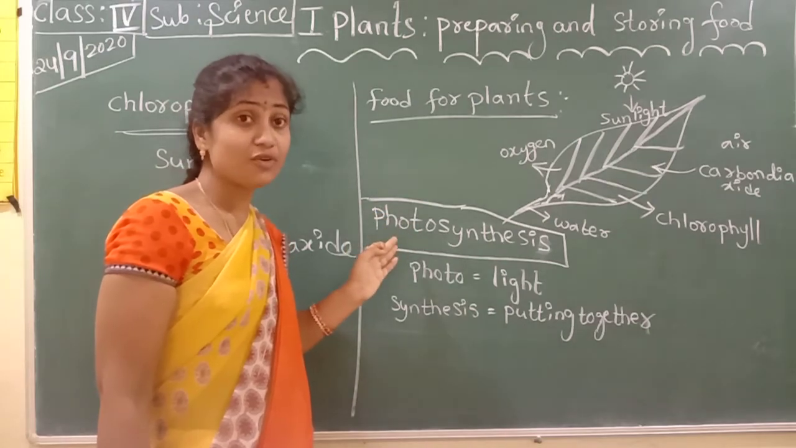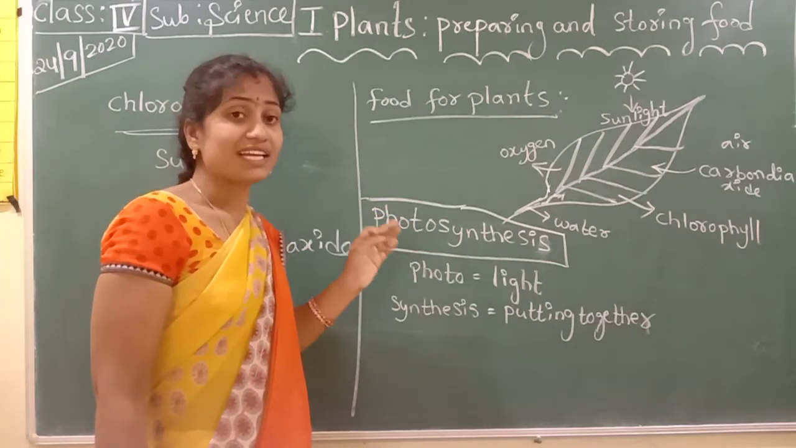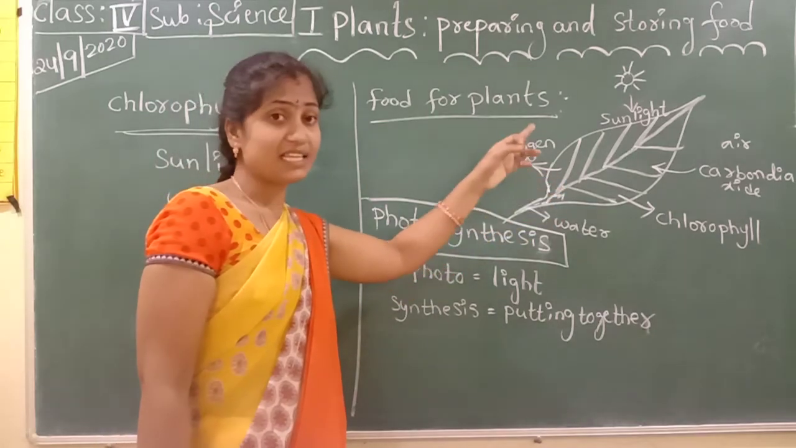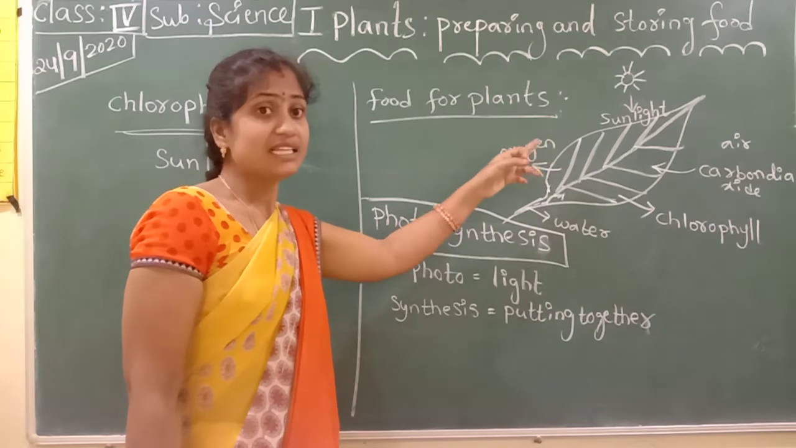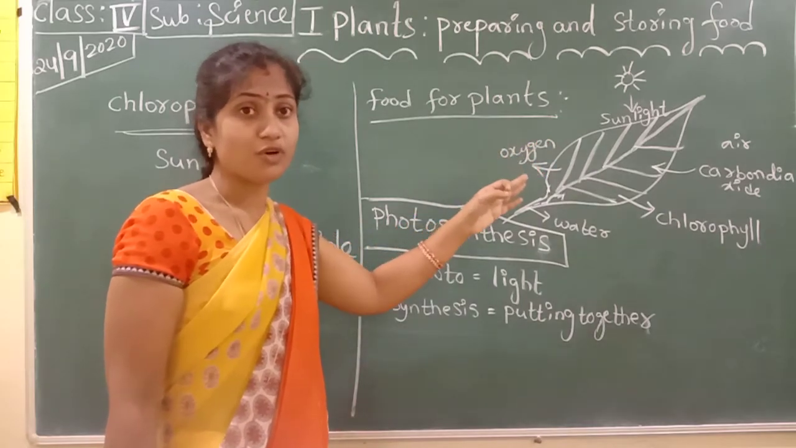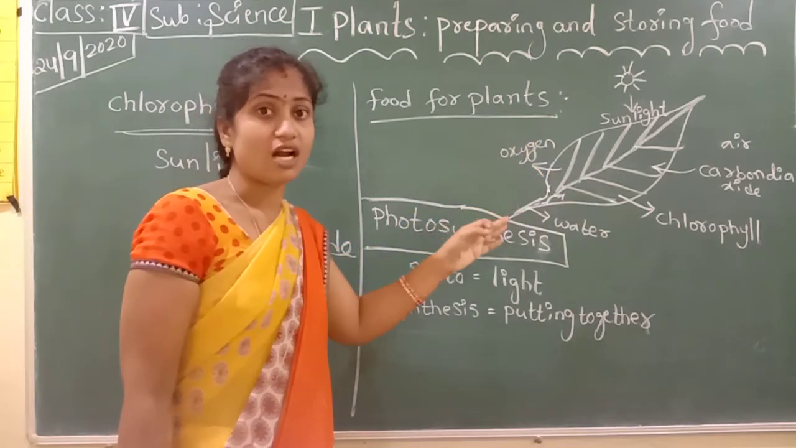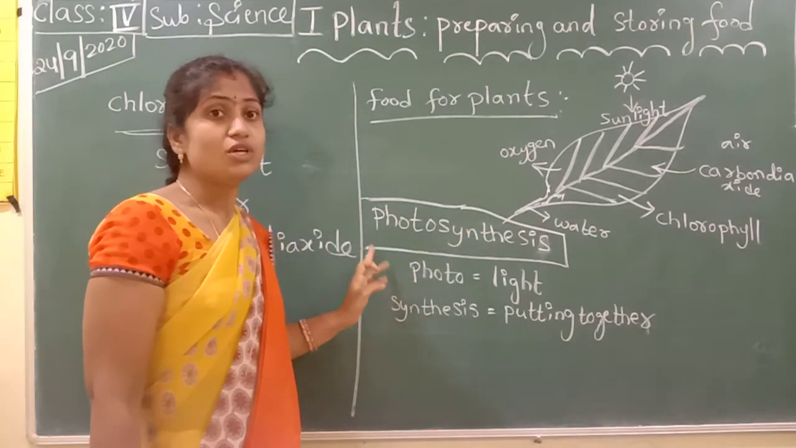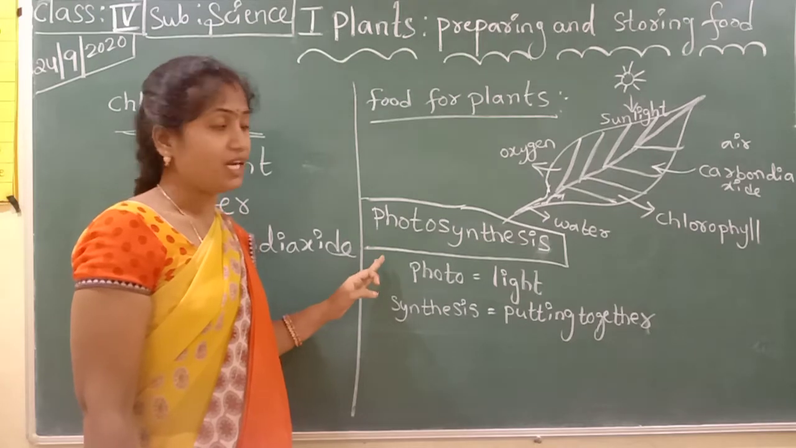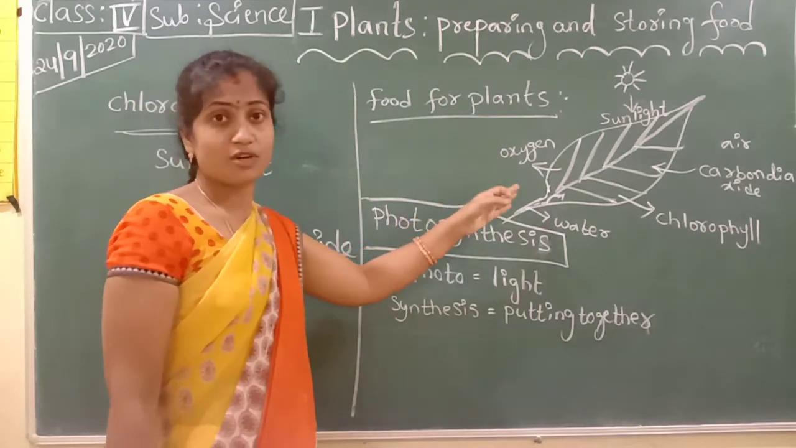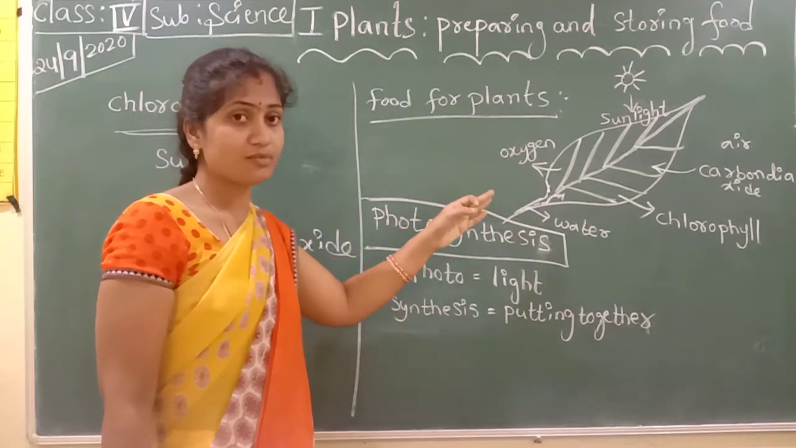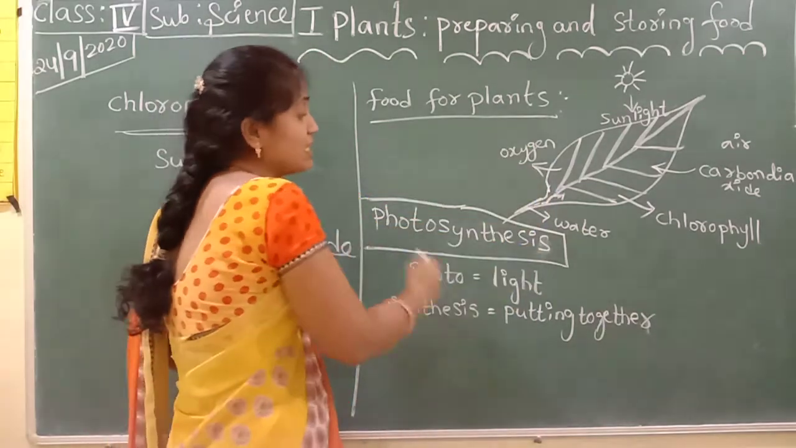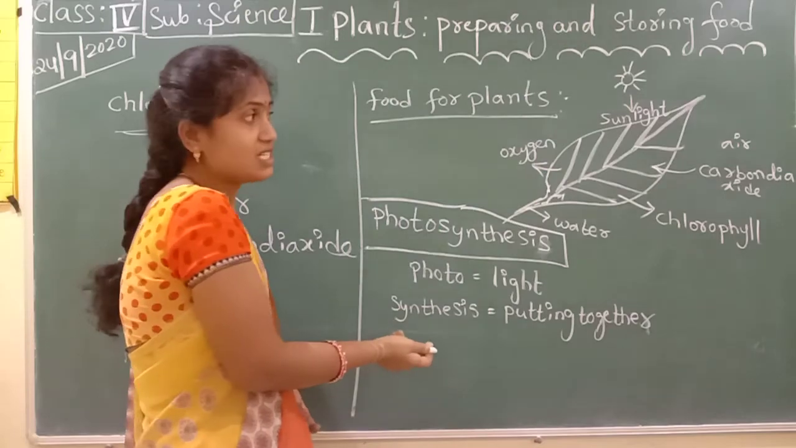Say children, all of you: green plants or green leaves take water and carbon dioxide in the presence of sunlight, and they can prepare their own food. This process is called photosynthesis. Understand, children? This is very important. In your textbook, the picture is also clearly given. You have to observe this picture, how they prepare food in the process of photosynthesis.